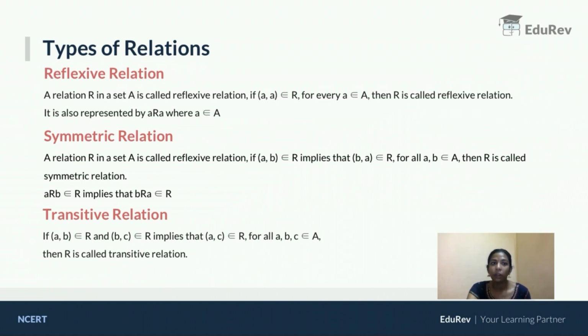Then only you can conclude whether the given one is transitive or not. So if I have to summarize again, reflexive means (a, a) should belong to the given relation for all a belongs to A. And symmetric means if (a, b) belongs to R, (b, a) should also belong to R. And what is transitive? If (a, b) belongs to R and (b, c) belongs to R, (a, c) should also belong to R. I hope the theory part is clear. We'll do a few problems on this concept.